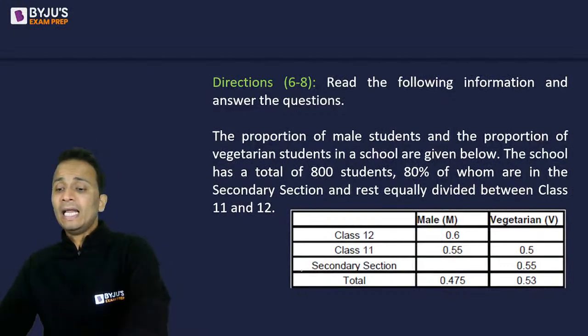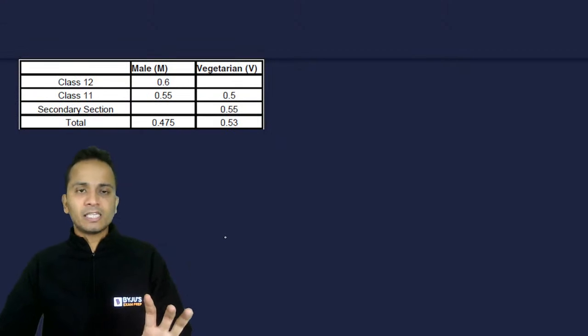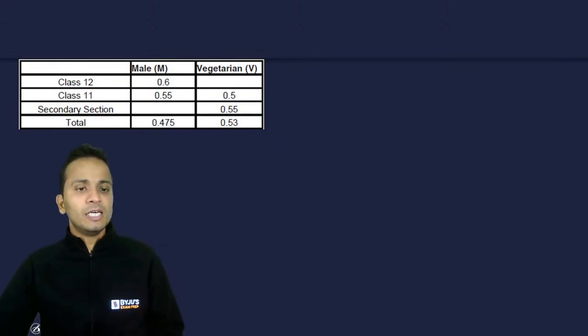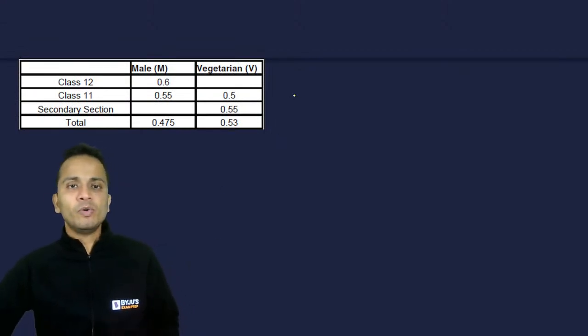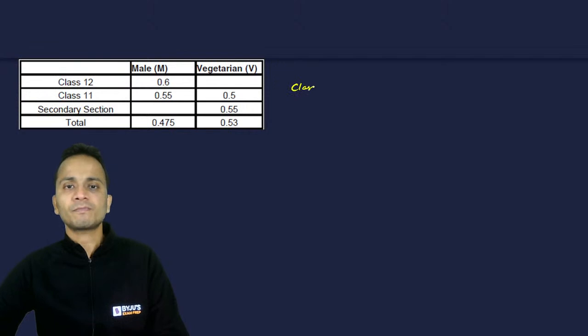So Jaydev, I'll now be finalizing this table. This is already the table that is given to us in the form of proportions. Now let us make a table in which I'll be writing the number of these people. First of all, class 12, then 11, and then secondary section, and finally the total number of people.